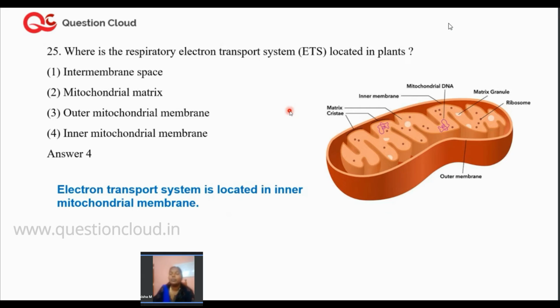So you know that mitochondria is also called the powerhouse of the cell, which has two important membranes. One is the outer membrane, the other one is the inner membrane. So the electron transport system usually happens in the inner mitochondrial membrane. Remember, in the inner mitochondrial membrane, which you can actually see in the picture, the electron transport system, also called the ETS, will happen. So the right answer to this question is that ETS will happen in the inner mitochondrial membrane.